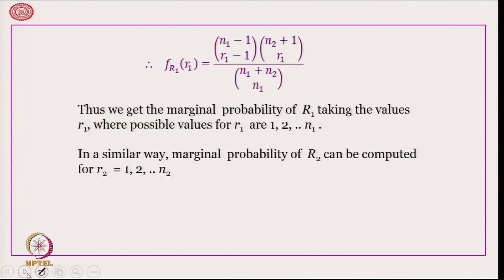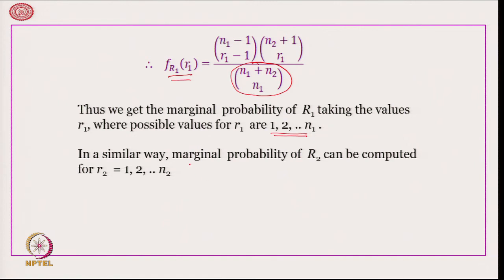Therefore, if small r1 is equal to n1 minus 1 C r1 minus 1 multiplied by n2 plus 1 C r1, whole divided by n1 plus n2 C n1. Thus, we get the marginal probability of r1 taking the values small r1 in the set 1, 2, 3 up to n1.